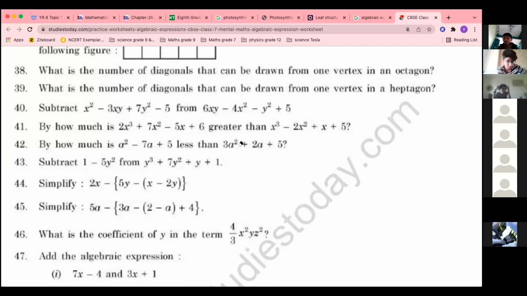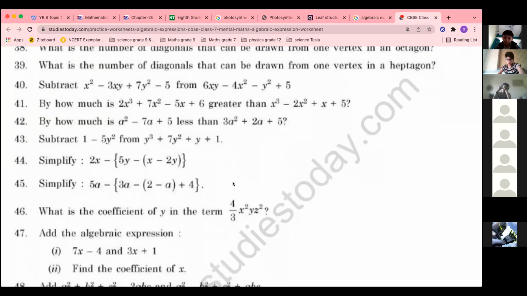Okay. What is the coefficient of x square yz? Then 4 by 3. Ma'am, can you go back? I was writing that sum. It is gone. Okay. You can check it from Yahya. He got the correct answer. So you can ask him. Okay.